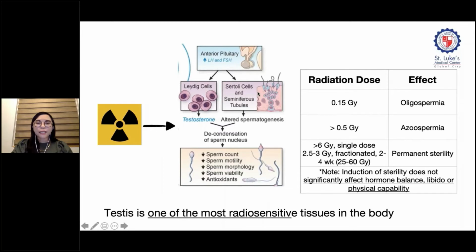The testis is considered one of the most radiosensitive tissues in the body, wherein doses as little as 0.15 gray can already cause oligospermia, or diminished sperm. Doses of about 0.5 gray can result in azoospermia, while a single dose of 6 gray can result in permanent infertility.